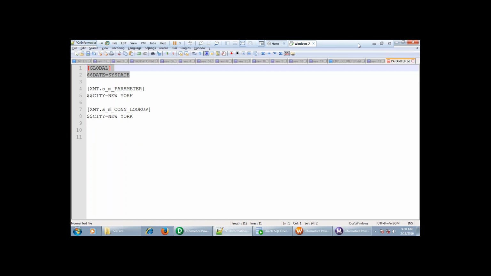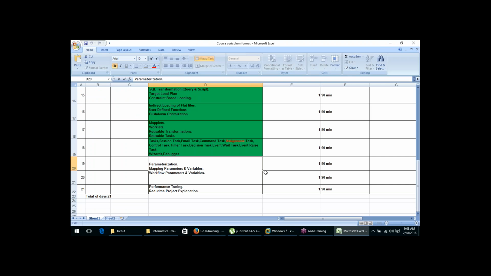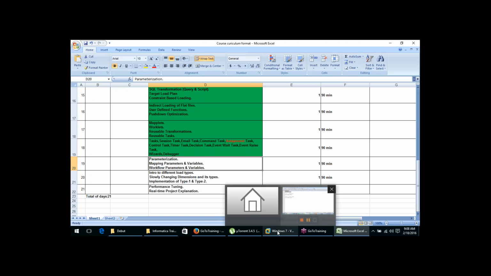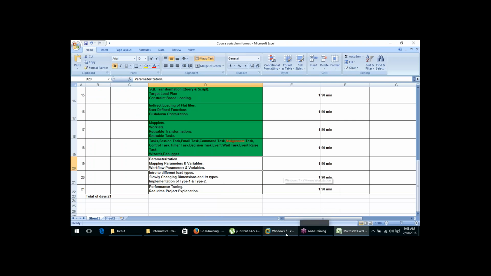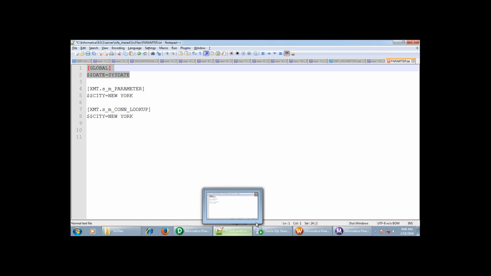This is about the parameters, and next we are going to see about the variables. As I said, the variable value will be changing in the middle of the session, and it won't remain the same for the entire load.